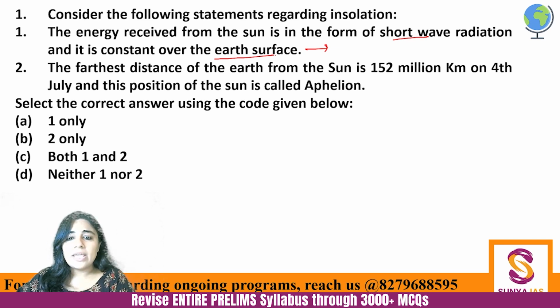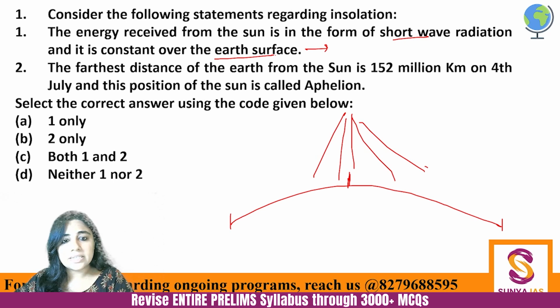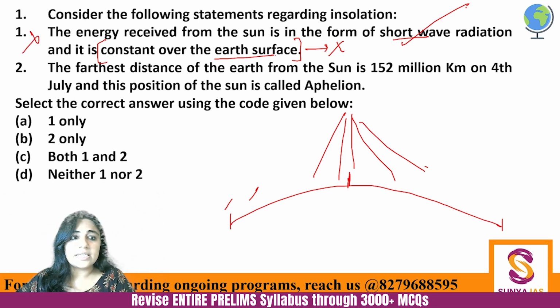Also, if let's say this is the earth, this is the equator, these are the poles, the north pole and the south pole, at the equator the amount of insolation will always be more, right? The equator and the tropics receive more as compared to the subtropics or the polar areas. So it is not constant over the earth's surface. That's why this is incorrect. The first aspect, that it is shortwave radiation, is correct. But even if a word within a statement is incorrect, the entire statement becomes incorrect. So the first is incorrect.